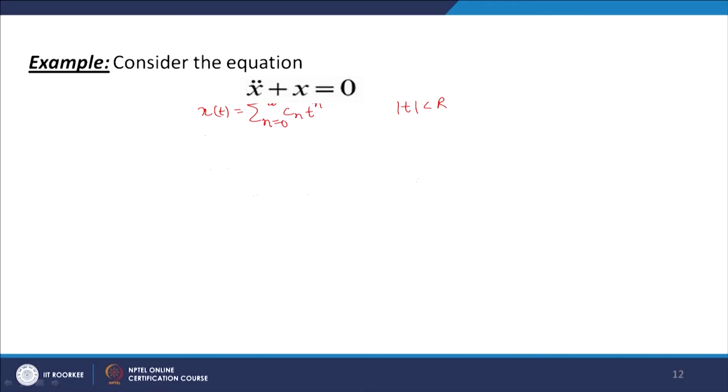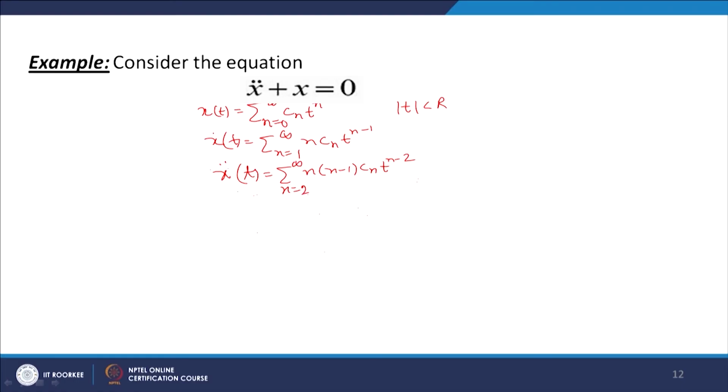Then x dot t will be equal to sigma. The first term here is C naught, so when you differentiate that, it will vanish, and the terms will start with n equal to 1 onwards. So, n equal to 1 to infinity n into C_n t to the power n minus 1. We have seen that the series can be differentiated term by term in the region mod of t less than r, and it has the same radius of convergence. x double dot will be equal to sigma n into n minus 1 C_n t raised to the power n minus 2, and now n will start with 2 and go up to infinity.